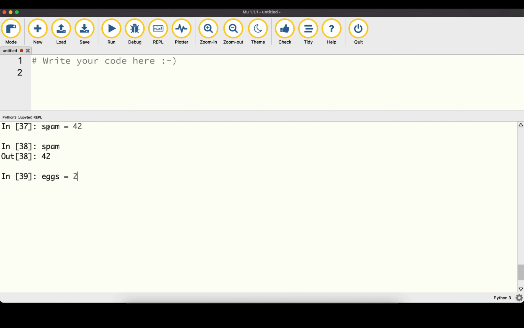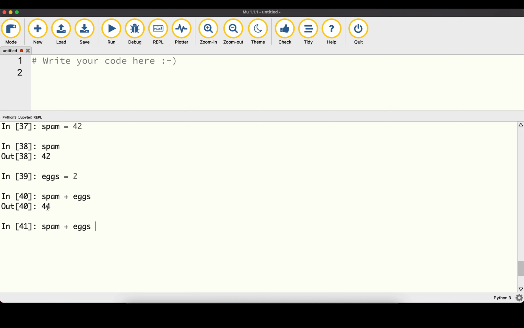Let's do the same for another variable. And now we have spam and x, and we can go ahead and basically perform the same operations as we did before on the values, but instead of performing them directly on the values, we can perform that on the variables holding those values. So we can, for example, say spam plus x, and that's going to get us back 44 because spam holds the value of 42 and x holds the value of 2, so we add those two together and we get back the value of 44.